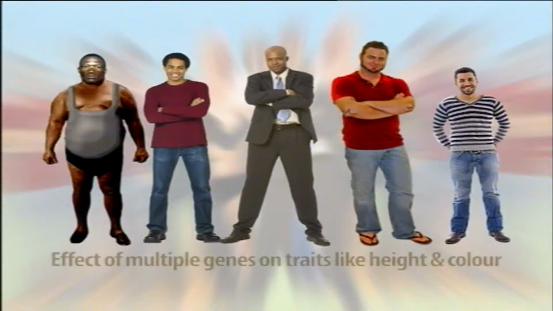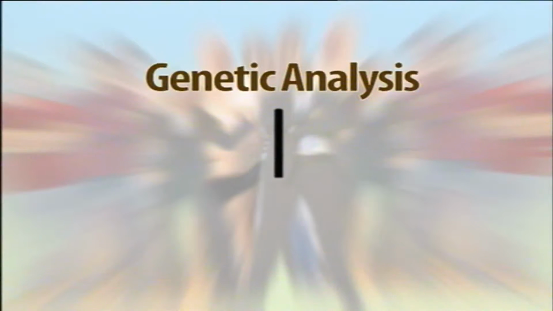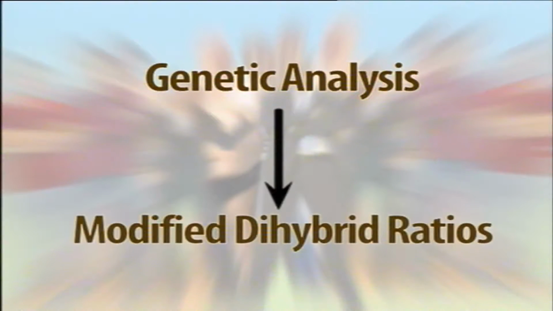Most morphological traits like height and color are affected by multiple genes. It is the genetic analysis that identifies the genes which interact for the particular biological property. The key marker of identification is that two interacting genes produce modified dihybrid ratios. There are various types of interactions and these lead to a range of different modifications. Broadly speaking, two types of interactions occur.